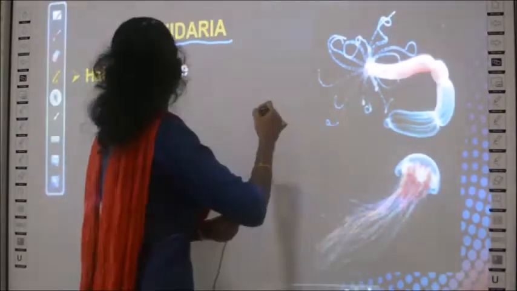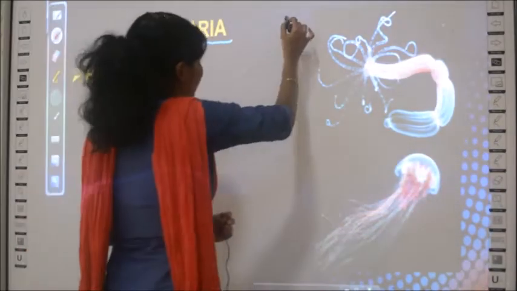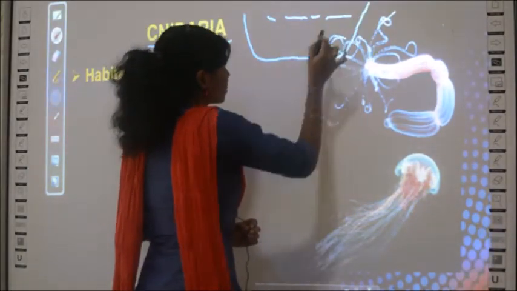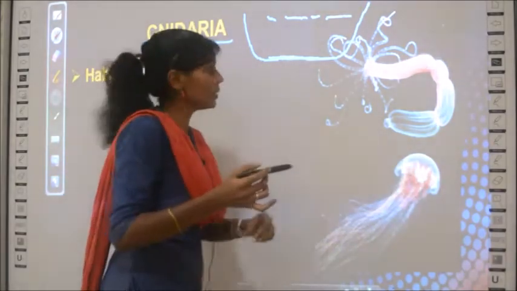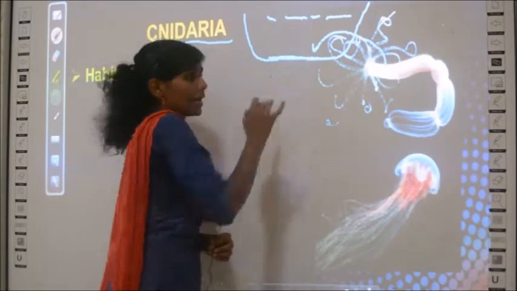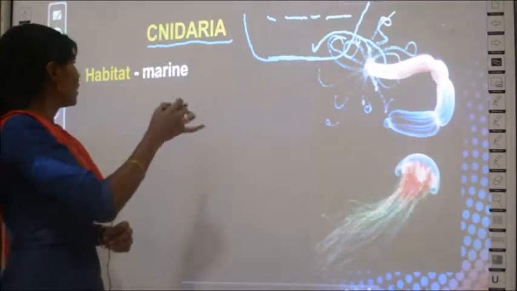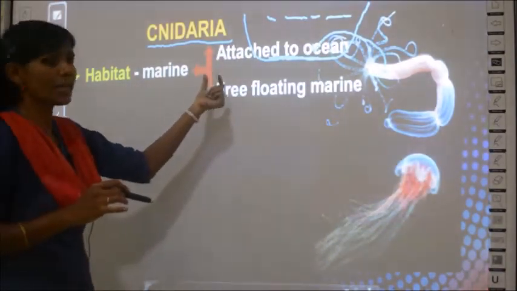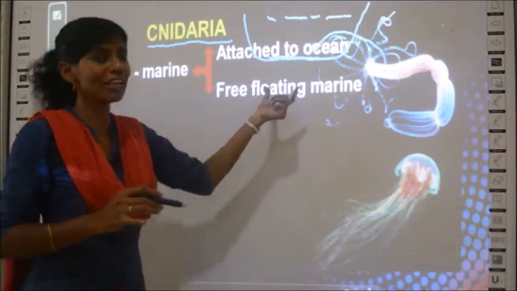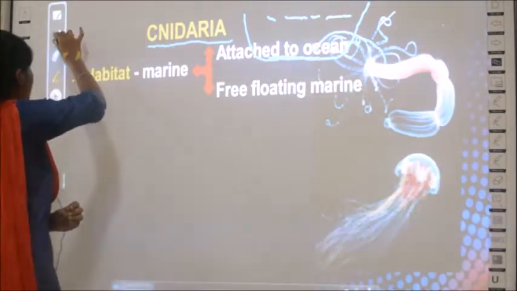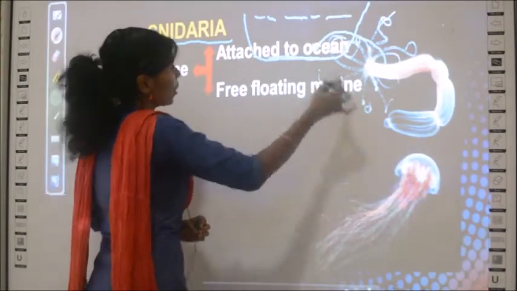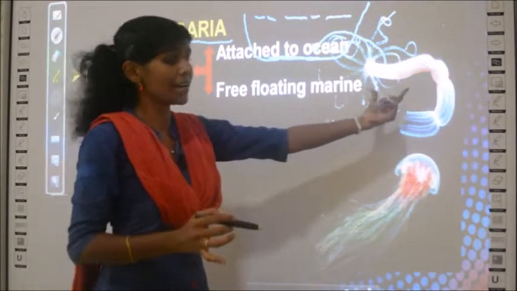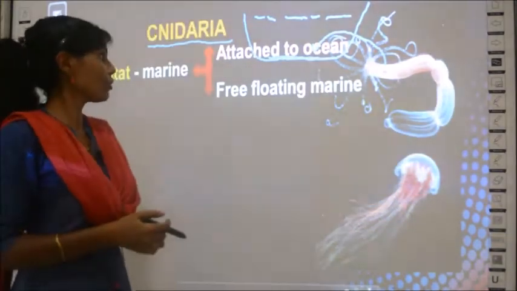If there is an ocean like this, outside you see water like this, right? But the actual floor will be like this. You have some surface down. To this surface only the Hydra will be attached. It will not be floating, whereas the other type of organisms will be floating. I told you there are two types of habitats. One is attached to the ocean floor and the next one is free floating. They will just be floating on the surface. So jellyfish can float in the water, whereas certain organisms like Hydra will be attached to the floor of the ocean.